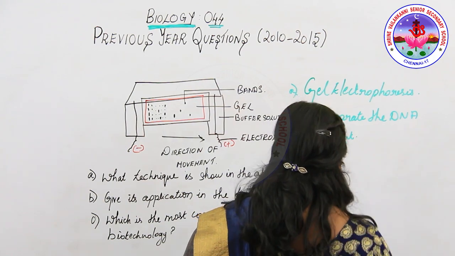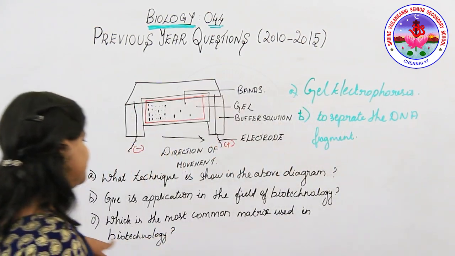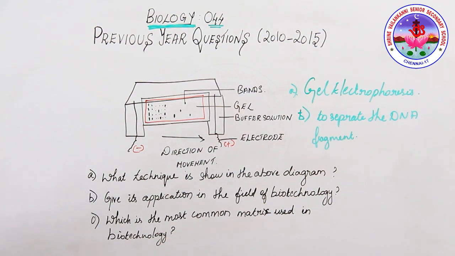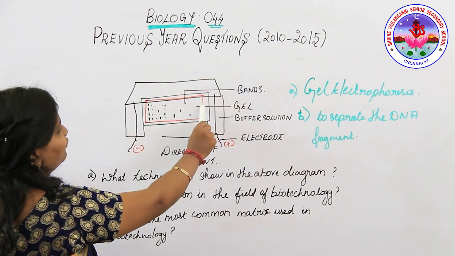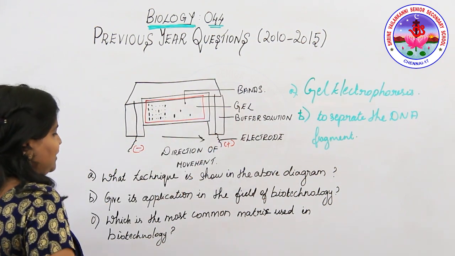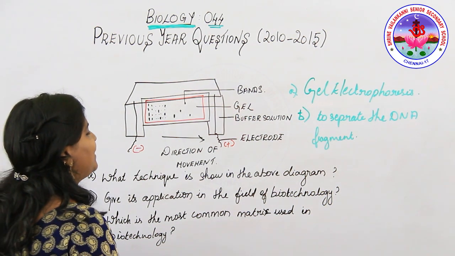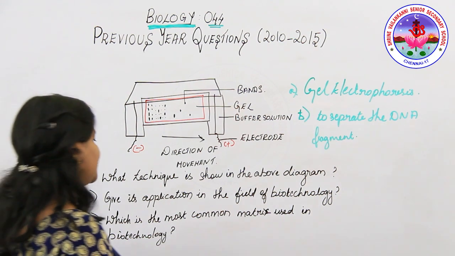After the DNA is cut using restriction endonuclease enzymes, what is the most common matrix used in biotechnology? The matrix is a gel-like substance filling the apparatus. An electric current is passed through it, so the DNA moves, attracted toward the positive electrode.